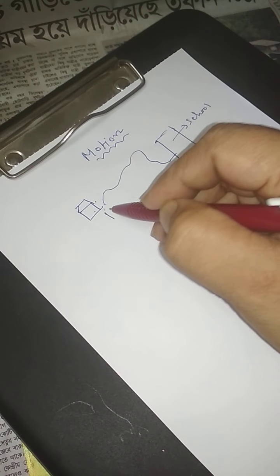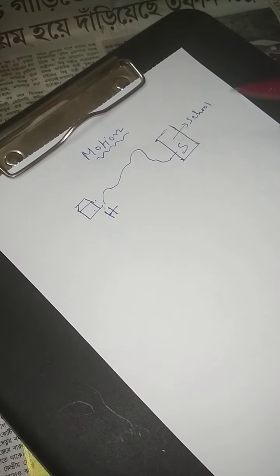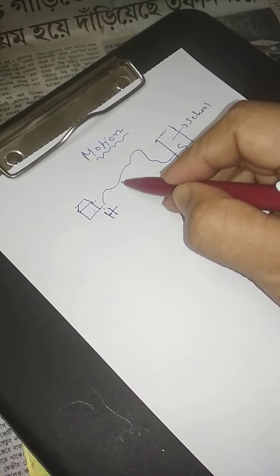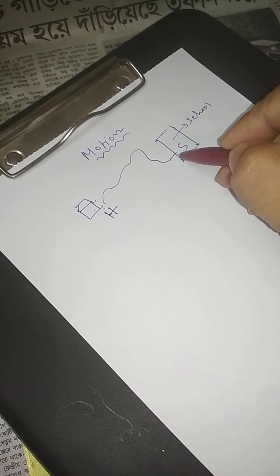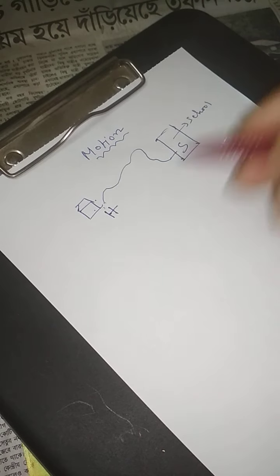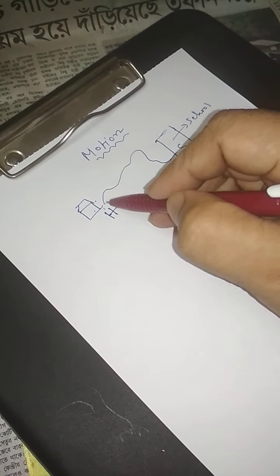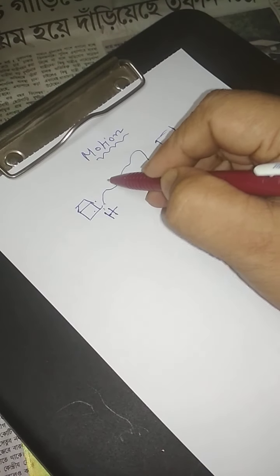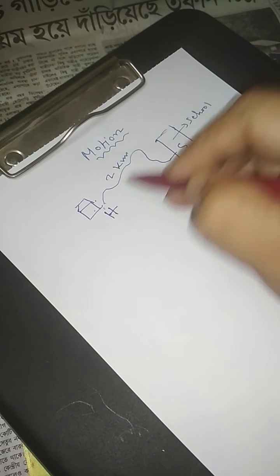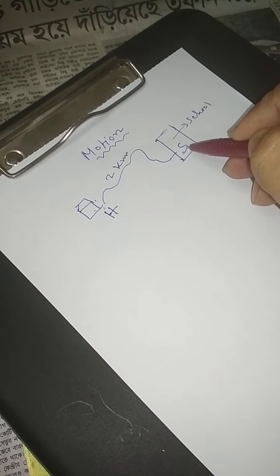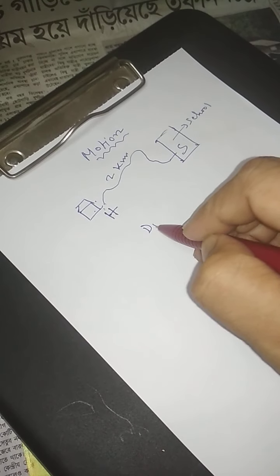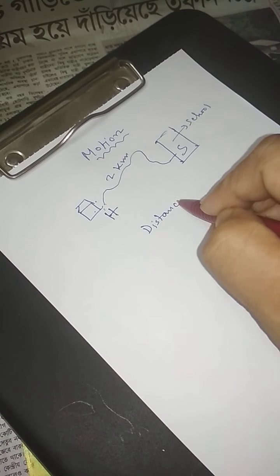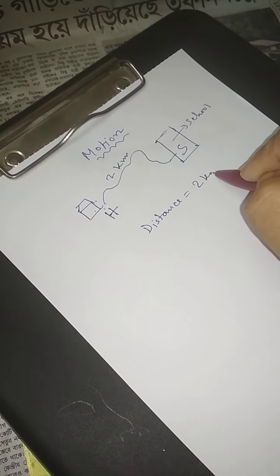So from house to school, the path traveled by the student is like this. So if he travels 2 kilometer here in this path, so we can say the distance is 2 kilometer.